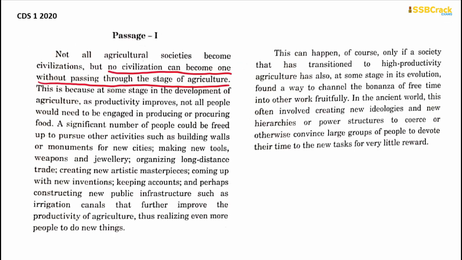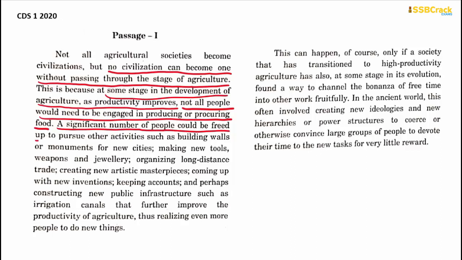So read here. This is because at some stage in the development of agriculture, as productivity improves, not all people would need to be engaged in producing or procuring food. A significant number of people could be freed up to pursue other activities such as building walls or monuments for new cities, making new tools, weapons and jewelry, and so on. Okay, so what does it show us then?